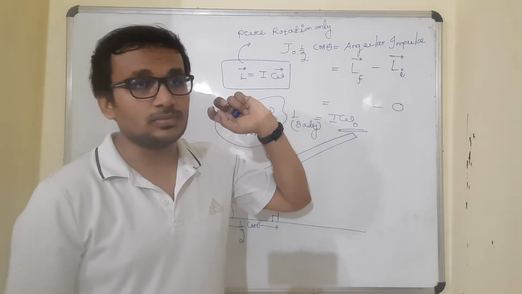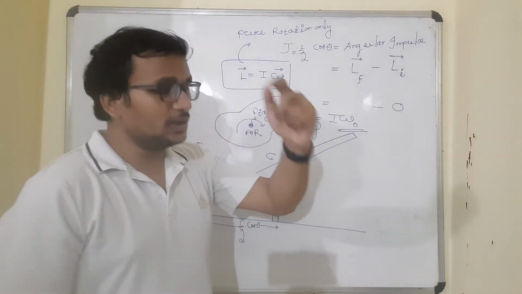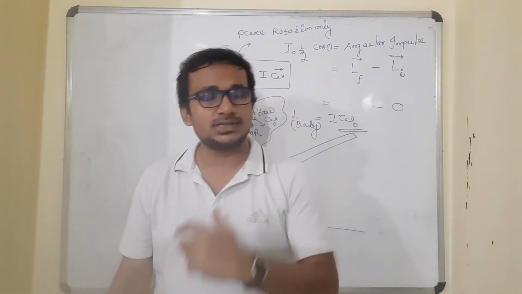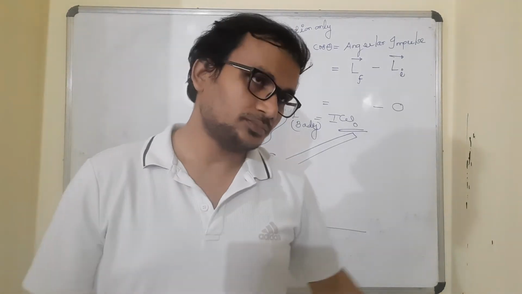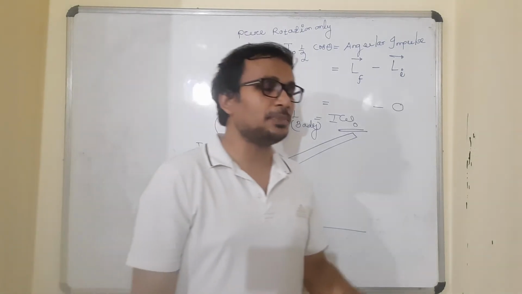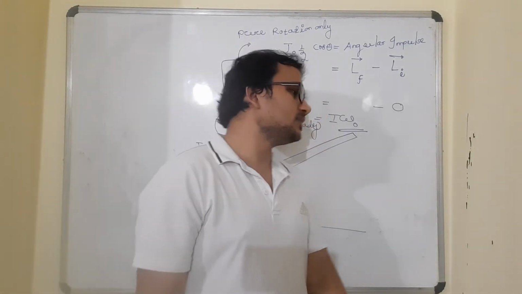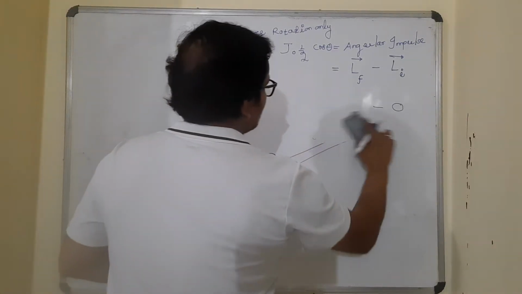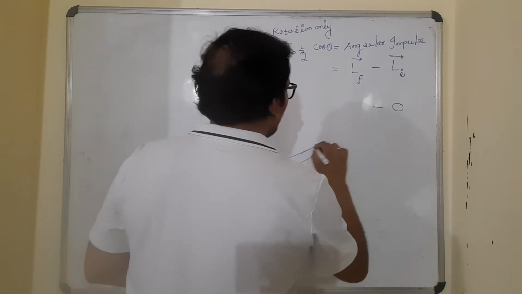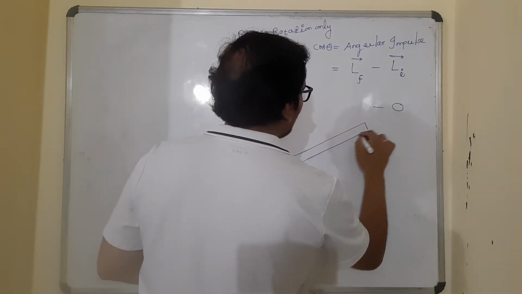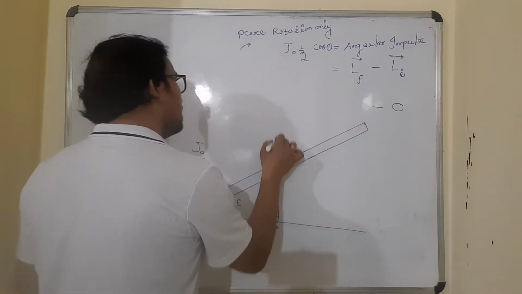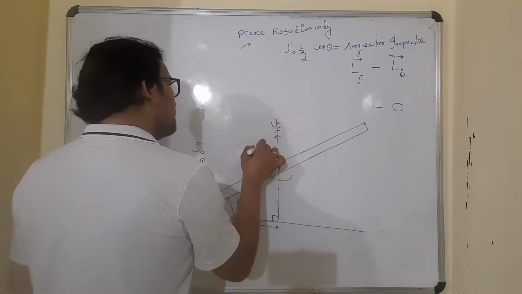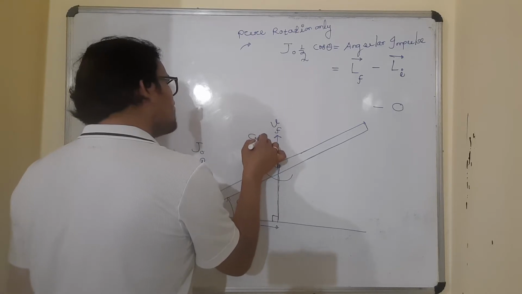That gives the angular momentum of the body in case of pure rotation only, not always. Now tell me one thing: what kind of motion do you expect the body to be performing just after the first collision? It's common sense. You must be expecting a combined motion, because the center will gain a velocity Vf. At the same time, the body must be gaining some angular velocity about the center also.